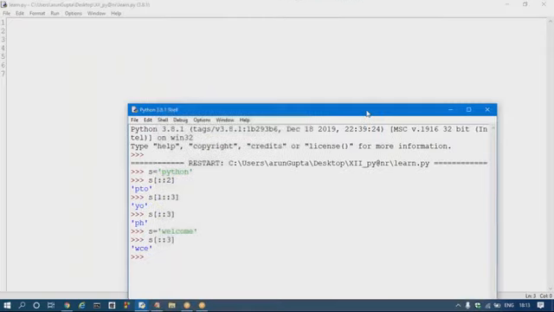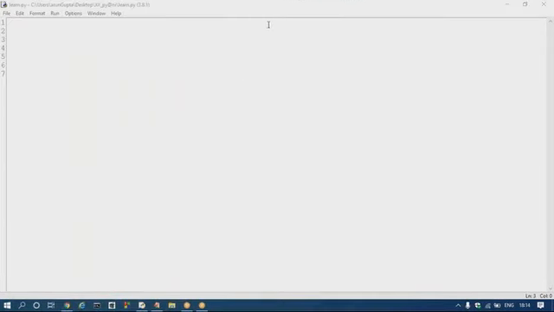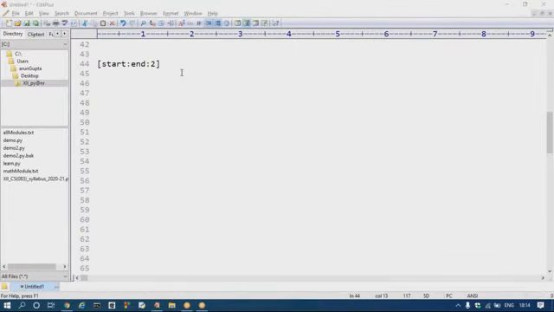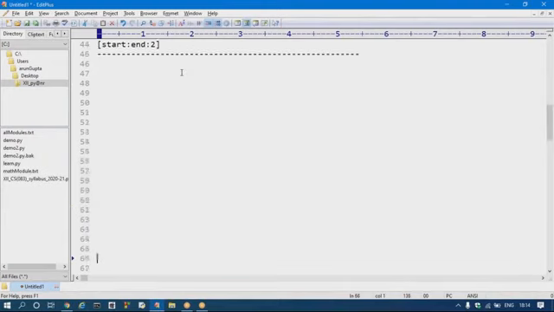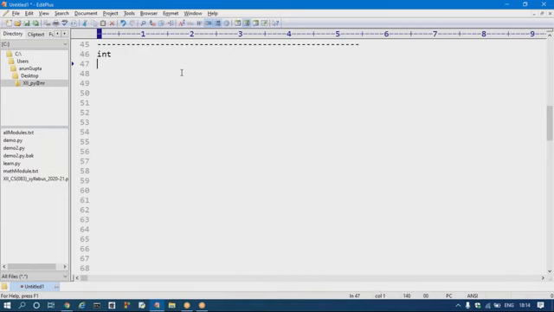Up to now we have discussed how many data types? Just tell me, anyone? Int, float, complex, bool, and str. Okay, these 5 data types we have completed.